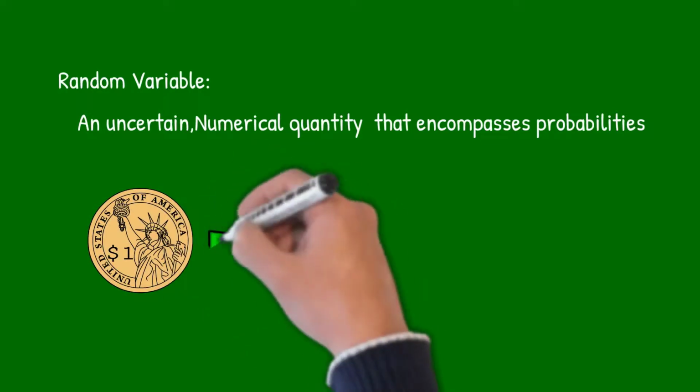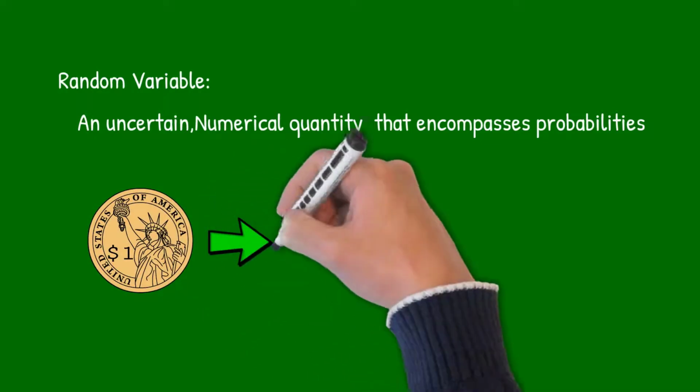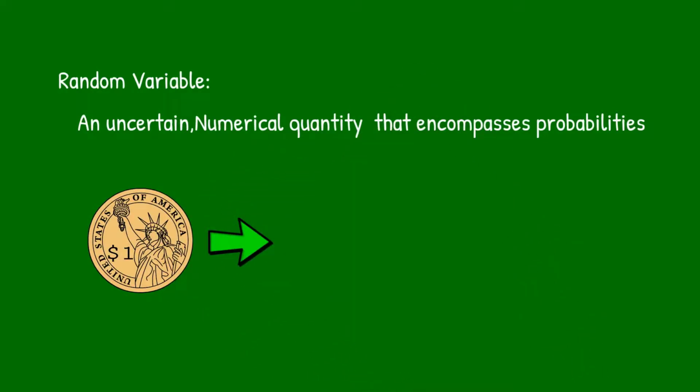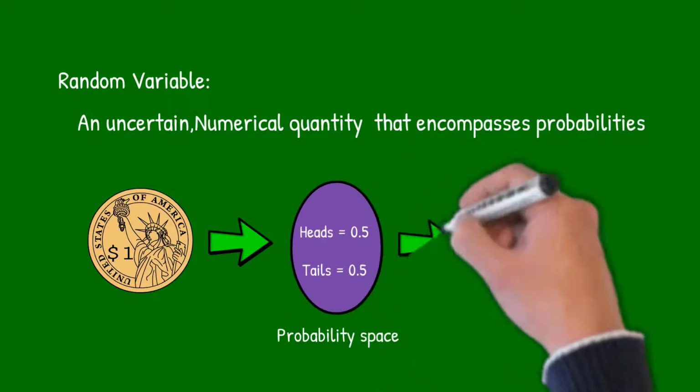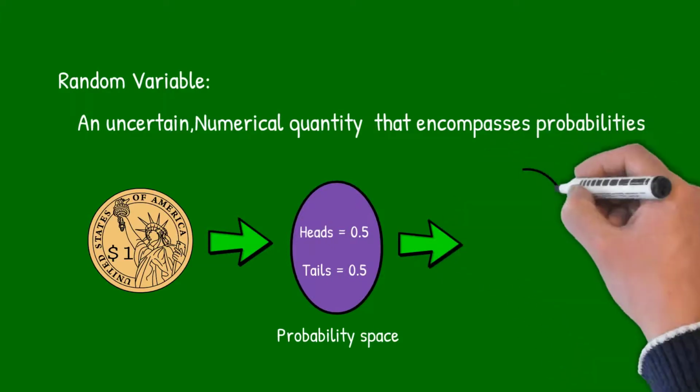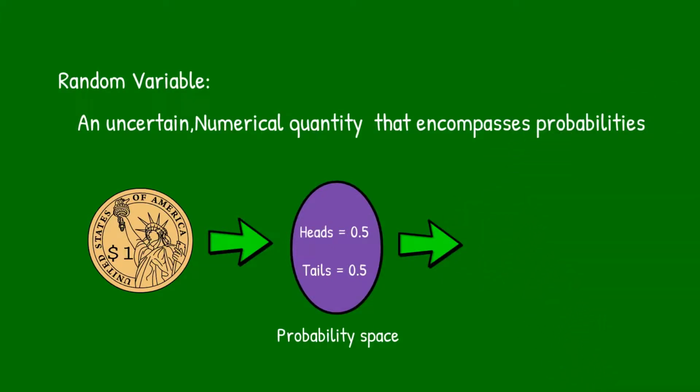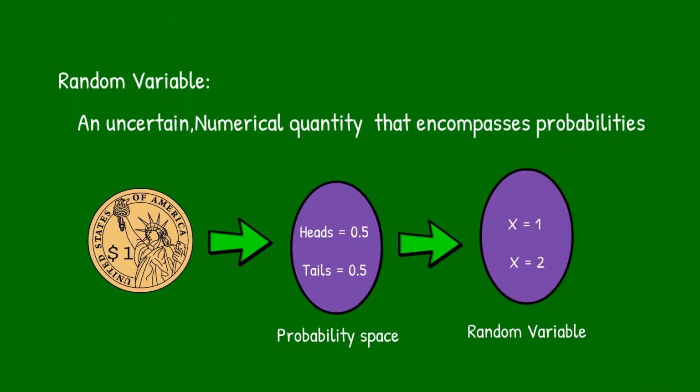Suppose you toss a coin. What is the probability? Either you get head or you get tail. The probability of getting head is 0.5 and getting a tail is 0.5. Now we need some entity that captures this probability. Say heads, probability of heads is 0.5, probability of tails is 0.5.